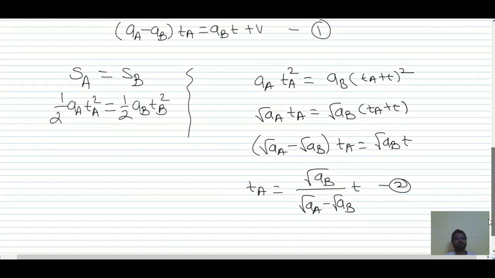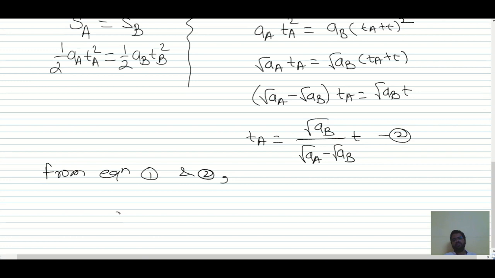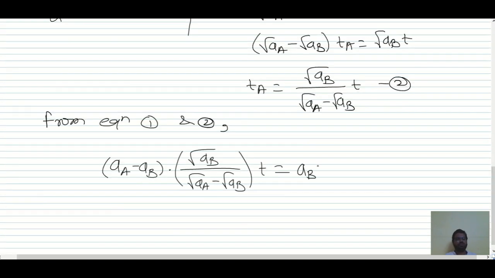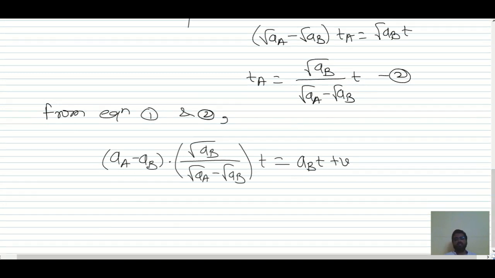Now from equations 1 and 2, we can write AA minus AB into TA, which is root AB divided by root AA minus root AB into T, is equal to AB into T plus V. Now what is AA minus AB?